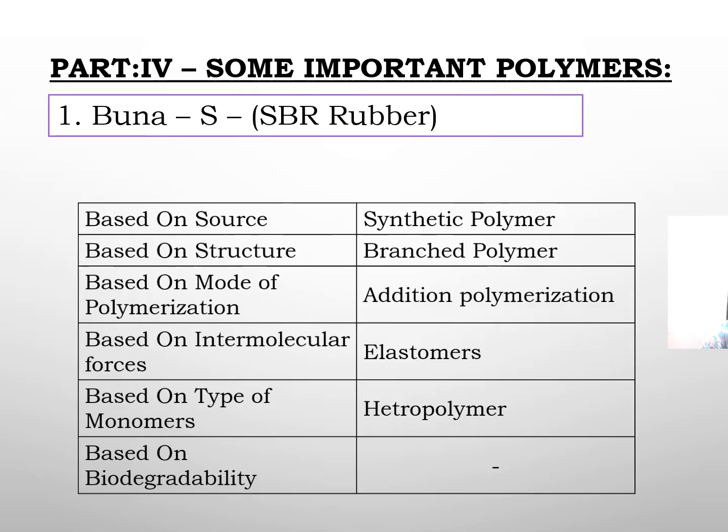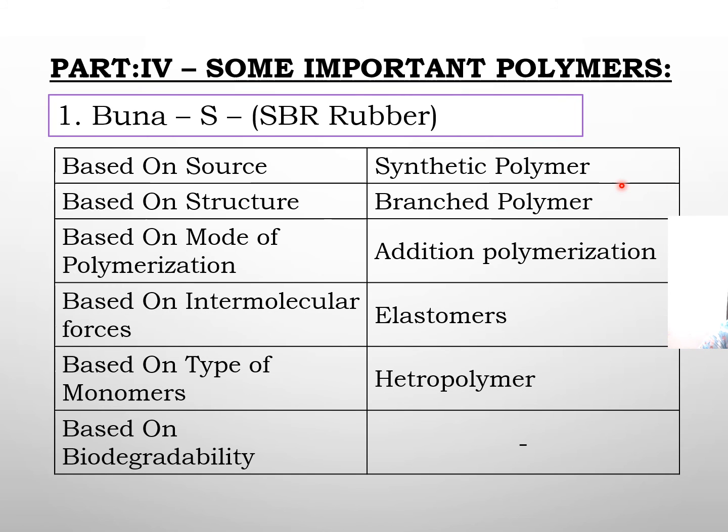Now what are the properties of Buna-S rubber? Based on source, it is a synthetic rubber. Based on structure, it is a branched rubber. Based on mode of polymerization, it is an addition polymer. Based on intermolecular forces, it is an elastomer. It can be stretched. Based on monomers, it is a heteropolymer. Based on biodegradability, it is non-biodegradable.